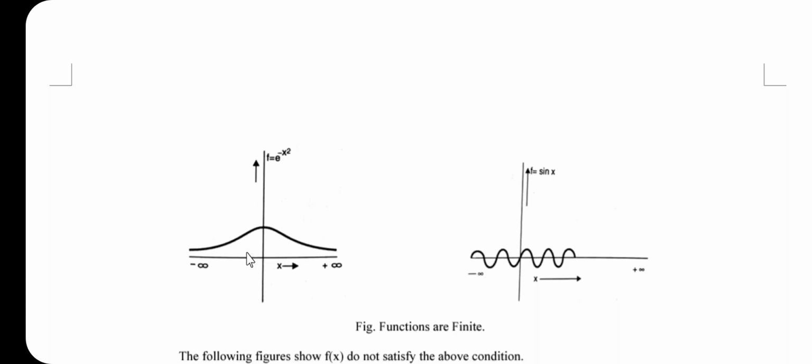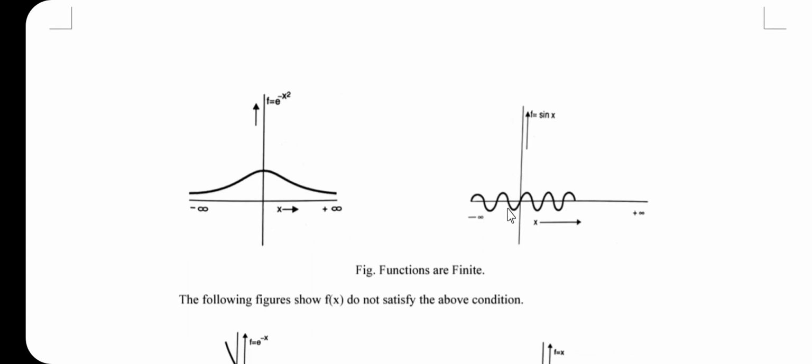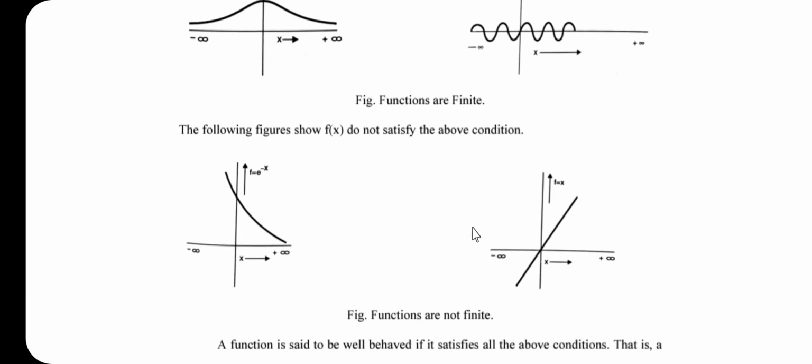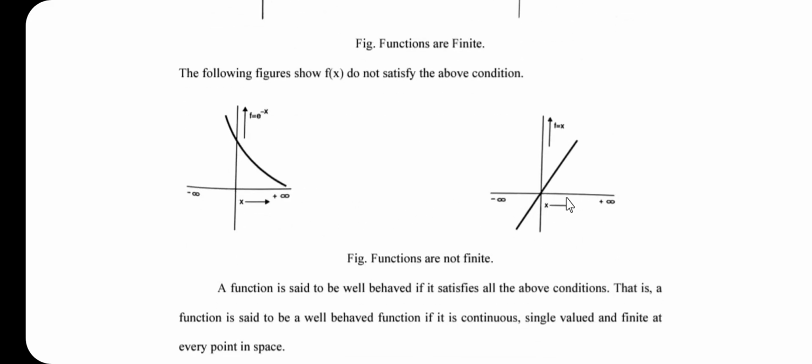This is due to the fact that an infinite value assigned to psi at any point would make psi square infinite, which means that the electron is fixed exactly at that point, and that is never the case. So the function should be finite. These are two examples of functions which are finite, number 1 and number 2. But the following two figures show functions which do not satisfy the condition, that means the functions are not finite. These are two examples of functions which are not finite.